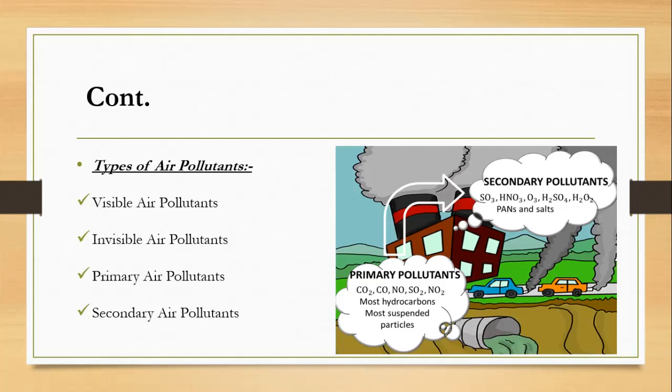Secondary air pollutants are those that are caused by the reaction of primary air pollutants. So we can see that secondary air pollutants are caused when the primary air pollutants react and then they result in secondary air pollutants. And smoke is the example of secondary air pollutants.